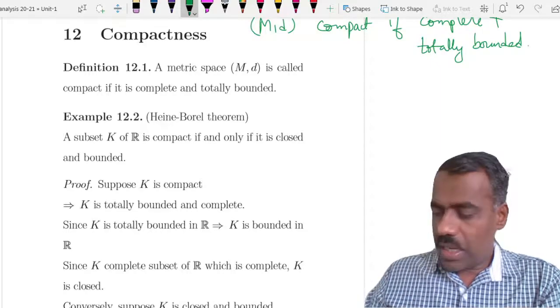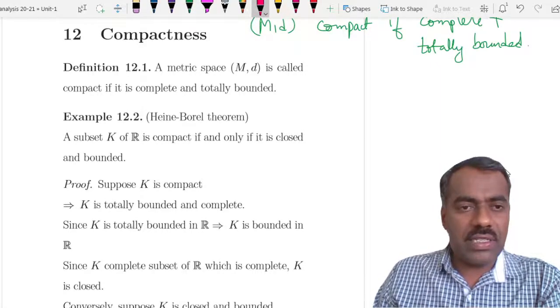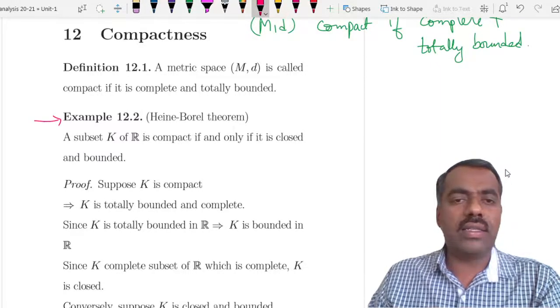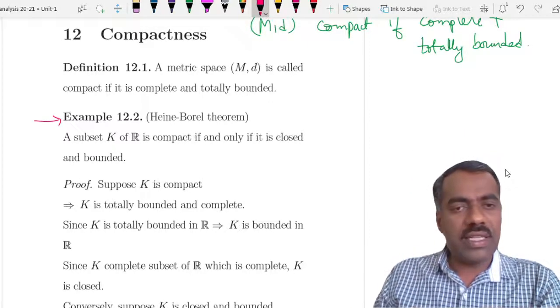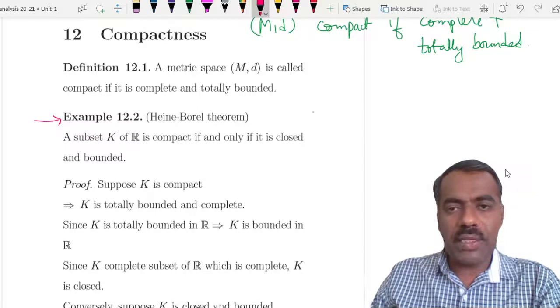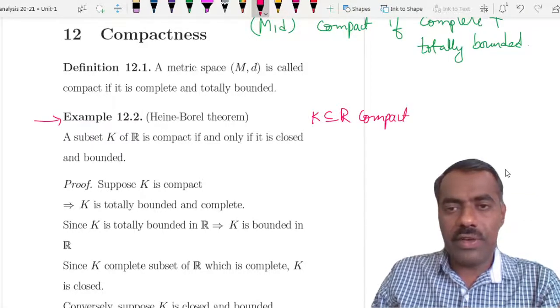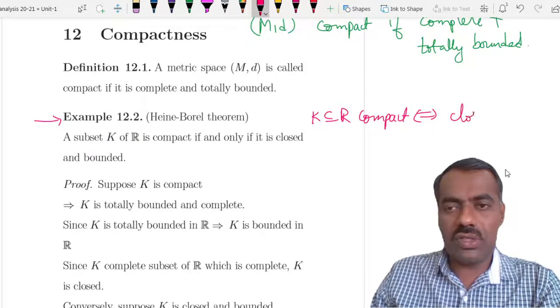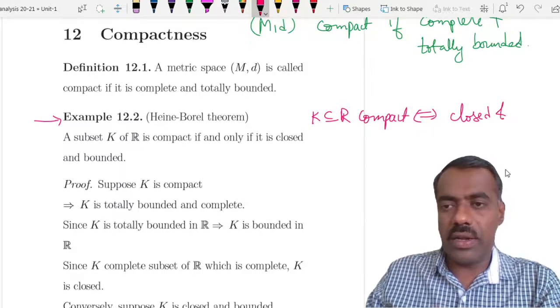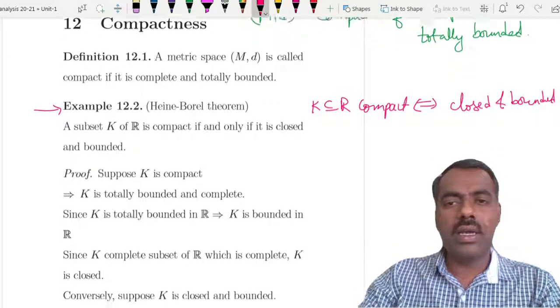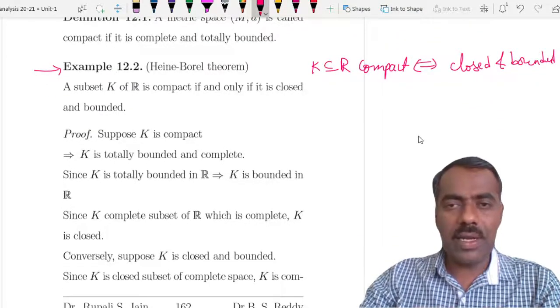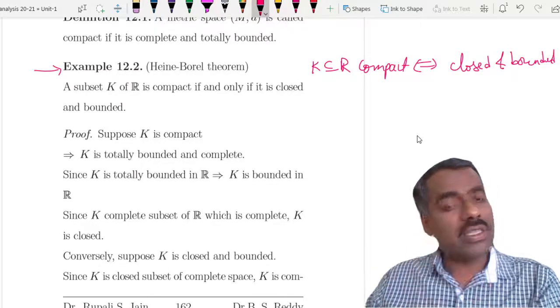Now we can see the result we know, namely the Heine-Borel theorem for subsets of R. A subset K of R is compact if and only if it is closed and bounded. The proof is not at all difficult. Suppose K is compact.